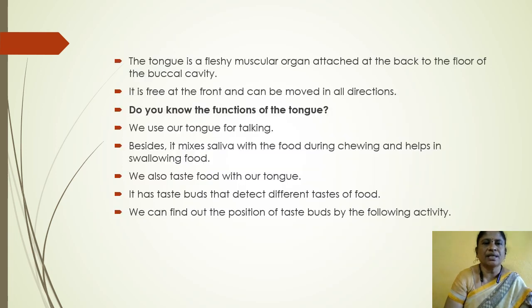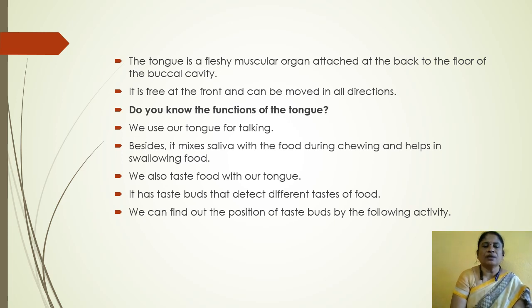The next part is the tongue. The tongue is a fleshy muscular organ attached at the back to the floor of the buccal cavity. It is free at the front and can be moved in all directions. So, the tongue moves freely in all directions in the front part.